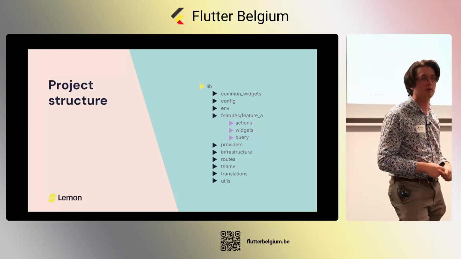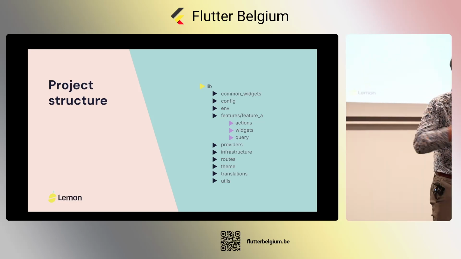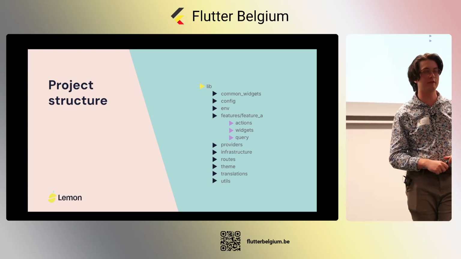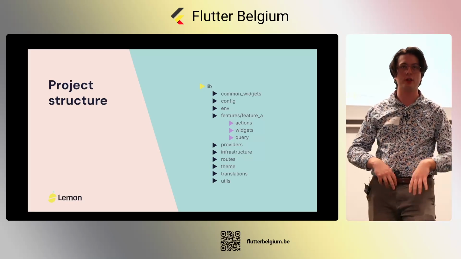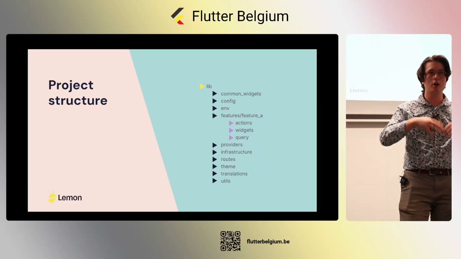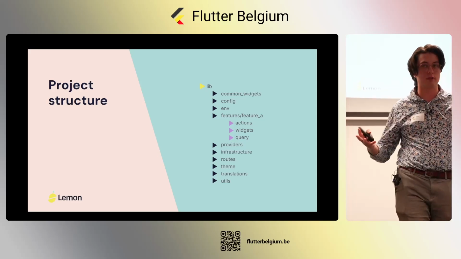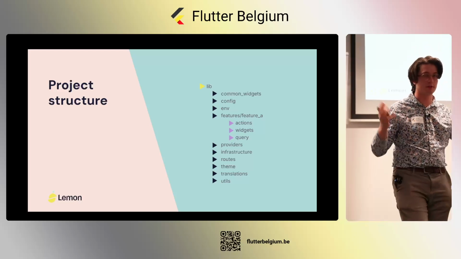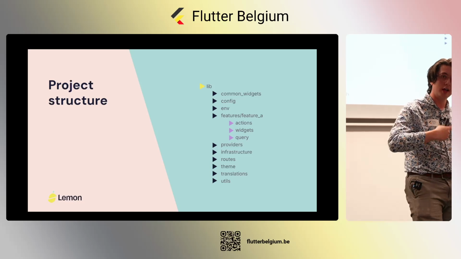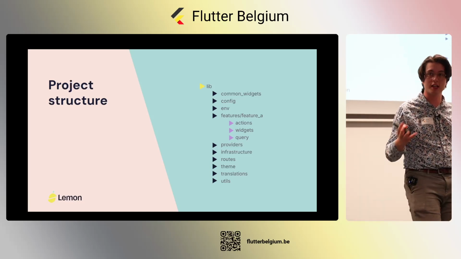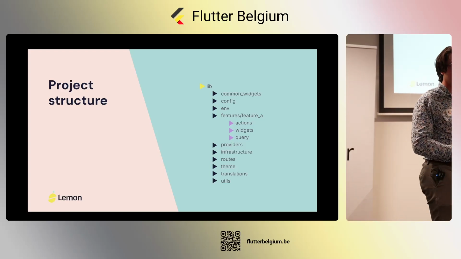We store all this function for that in the designated folders. Then we have our providers, where we store all our global state for our Riverpod. The infrastructure folder, this is mainly there for testing, where we can store config files or functions to expose the camera or the location and those kinds of stuff. The routes, we use AutoRoute for that. The themes speak for itself. Translations, we use Easy Localization just because we could, during runtime, update all the translations if you want. We don't need to do a new deploy for that. And then a utils folder as well.